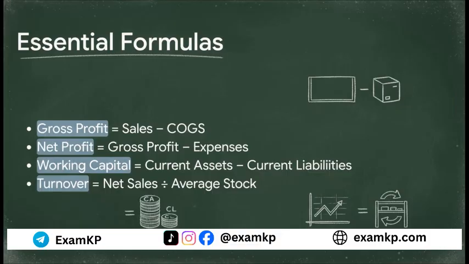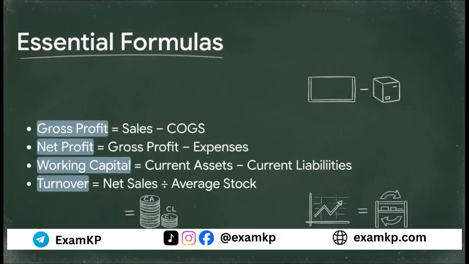Gross profit is your sales minus the cost of goods sold. Net profit is your gross profit minus all your other expenses. We just talked about working capital, current assets minus current liabilities, and turnover tells you how quickly you sell your stock. Memorize these. They are non-negotiable. Let's put one of those formulas to work. Imagine a trader in Lagos has current assets worth 450,000 naira and current liabilities of 180,000 naira.